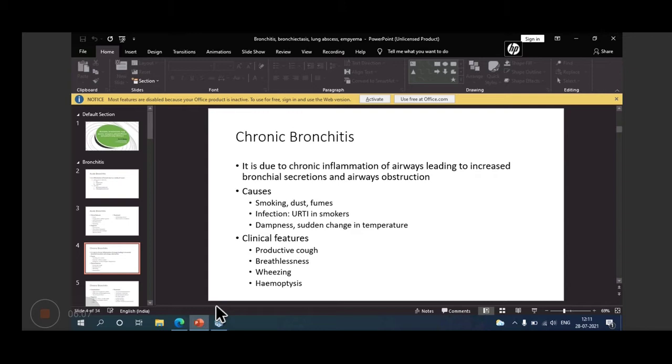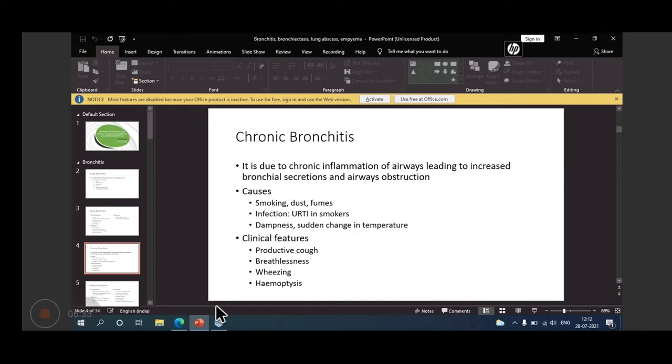And chronic bronchitis is clinically characterized by expectoration. It's not dry cough, it's a productive cough. It differs from acute bronchitis, which may be with dry cough. So cough with expectoration, or productive cough, on most days, for at least 3 consecutive months in a year, for more than 2 consecutive years.